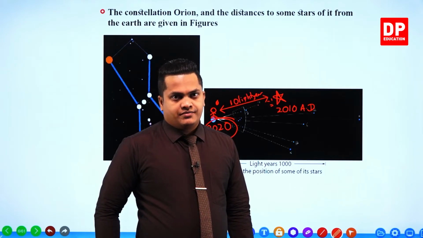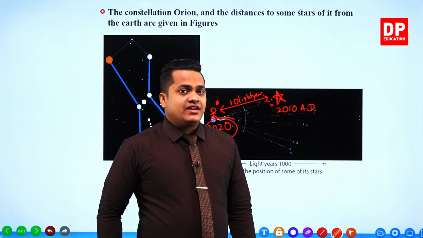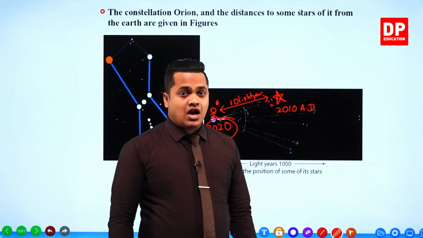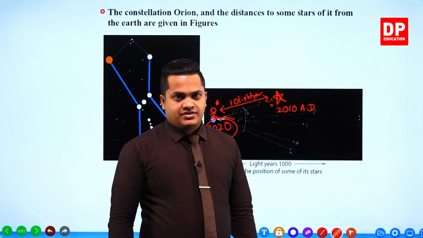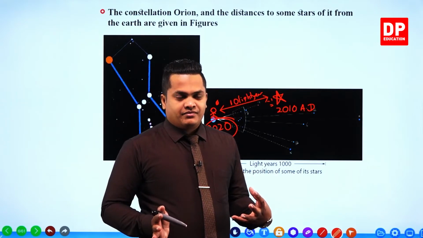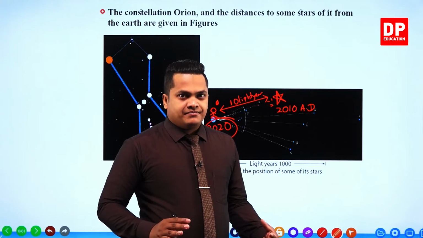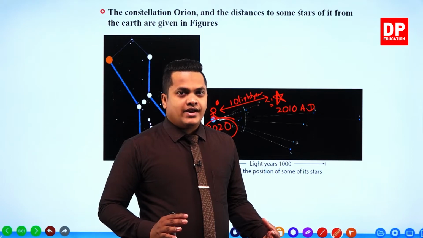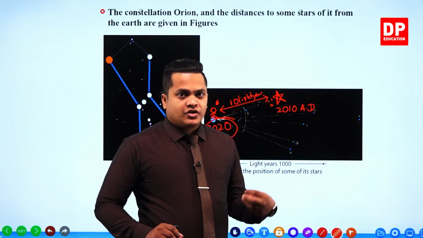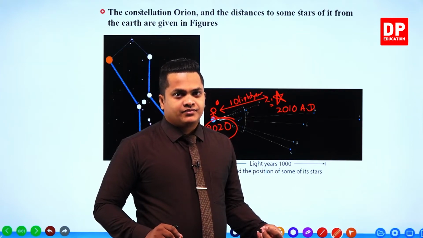Okay, my dear children, these things are very interesting. Exploration of the universe, these constellations, stars, these things are very interesting. It's like these things are being traveled through time, right? So it's very interesting, my dear children, to learn about these things.